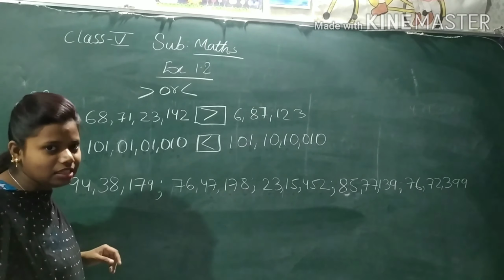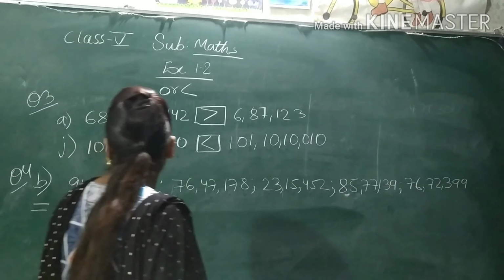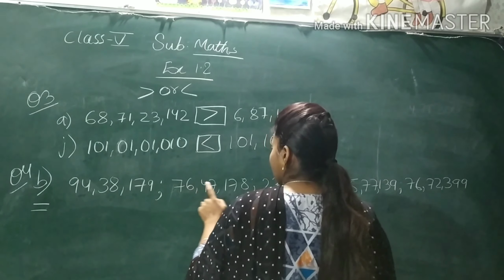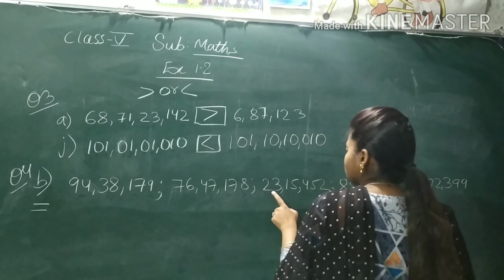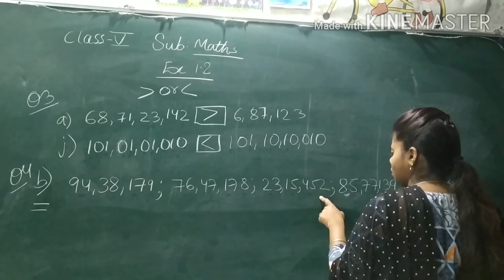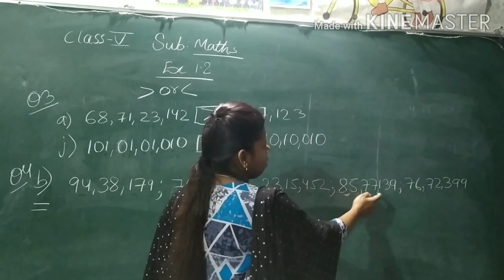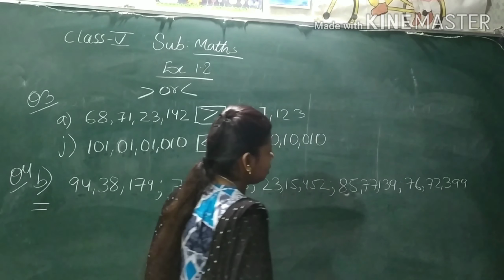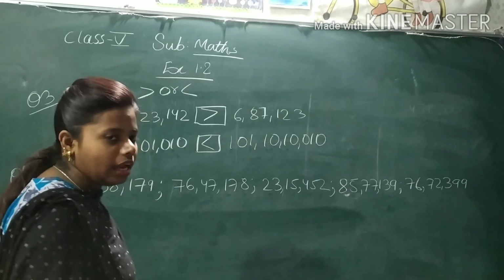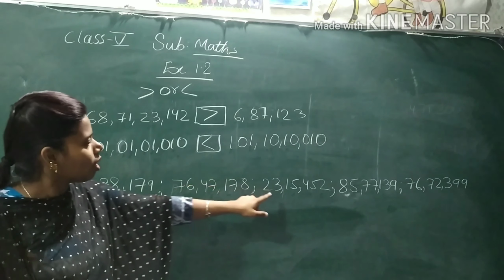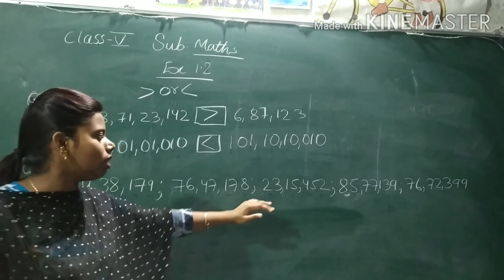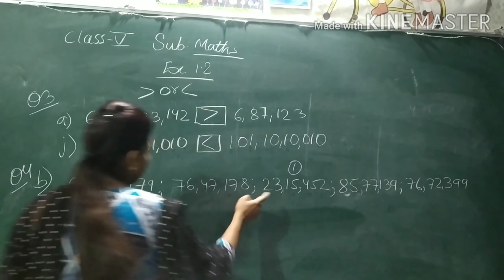Now let's read the number. Then we will arrange from small to big. Which one is small? This one is 94,38,179. This is 76,47,178. This one is 23,15,452. This one is 85,77,139. This one is 76,72,399. Now here you can see this one is 94 lakh, 76 lakh, then 23 lakh, 85 lakh, 76 lakh. So which one you see is the small one? This one is the small one, because this is 23 lakh.